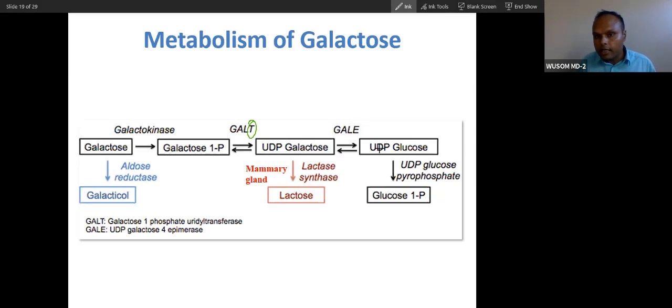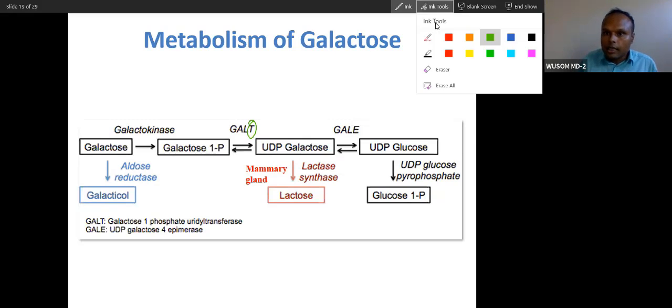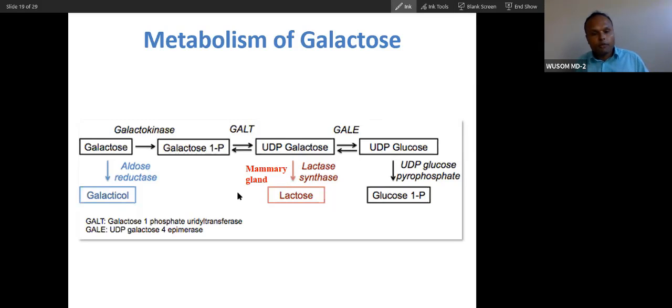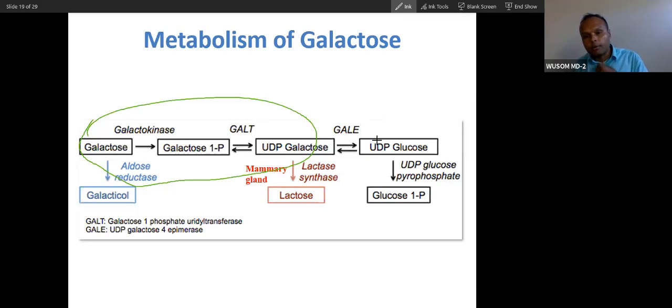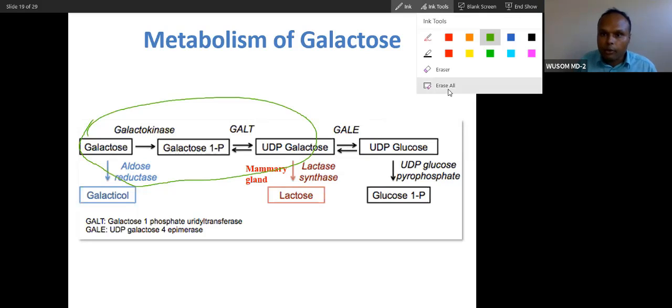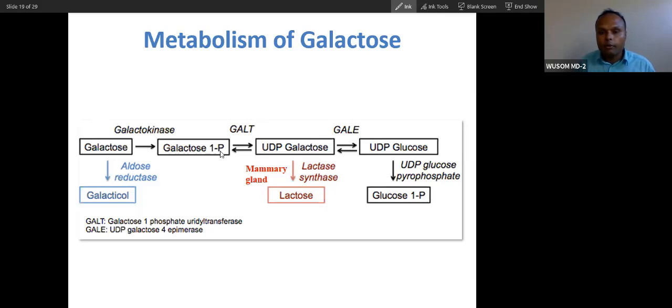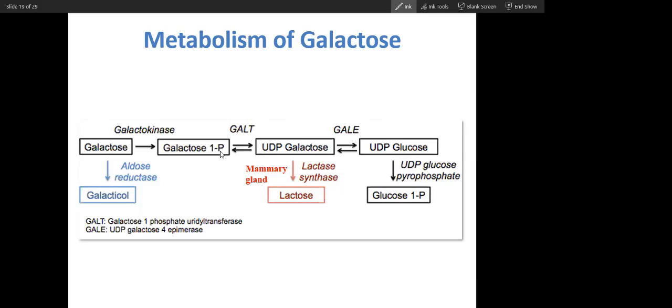It will convert this, and these can be converted to each other. Isn't it very simple metabolism? If you remember, the metabolism of this resembles glycogen synthesis, and this is actually the epimerase enzyme. That is what you have to remember. Are you able to correlate this with glycogen synthesis? Yes, sir.